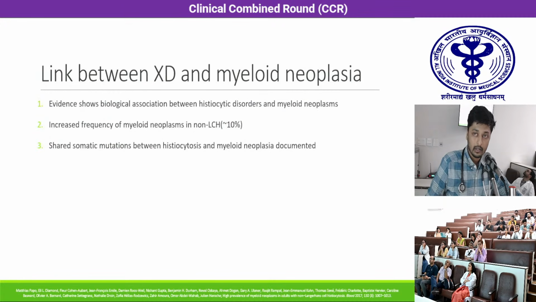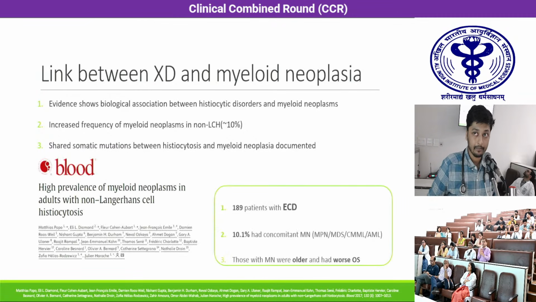There was 1 relapse seen in these 6 patients, and the main toxicity was transient myelosuppression in the form of leukopenia. Now, coming to the link between xanthoma disseminatum and myeloid neoplasia, evidence shows that there is a biological association between histiocytic disorders and myeloid neoplasms. There's an increased frequency of myeloid neoplasms in the non-LCH group, up to a prevalence of 10%, which is fairly high. Shared somatic mutations between histiocytosis and myeloid neoplasia have also been documented.